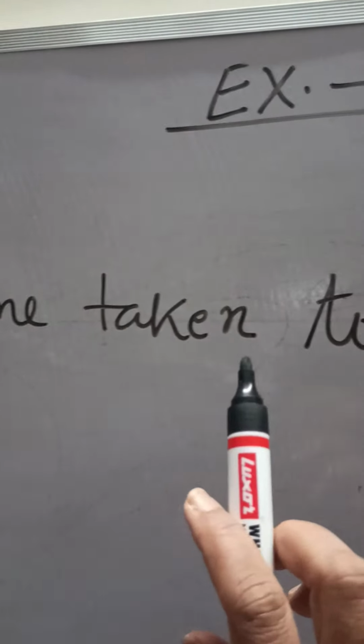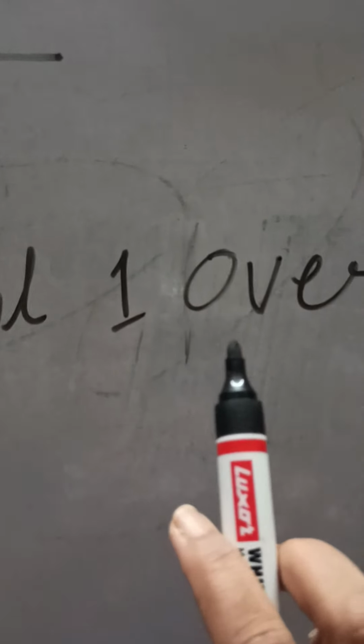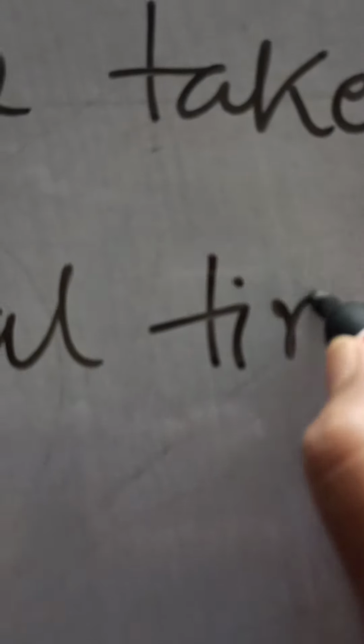How many minutes to bowl 1 over? 5 minutes. Time taken to bowl 1 over equals 5 minutes. Total time equals 1 hour.